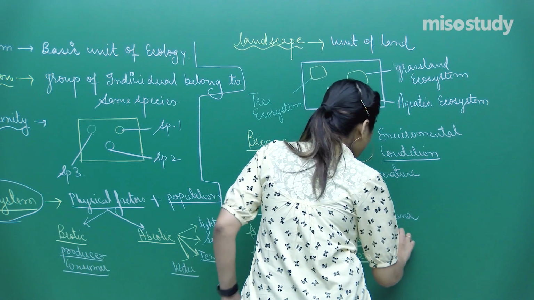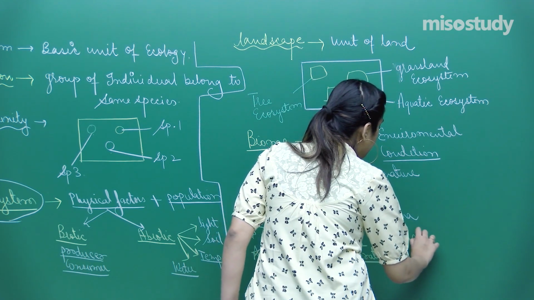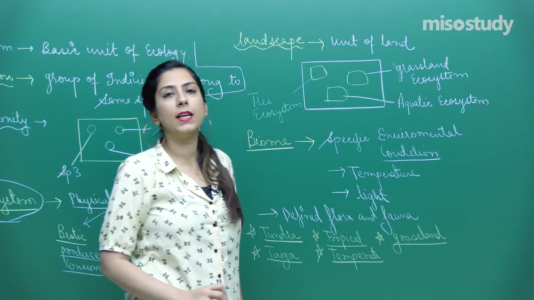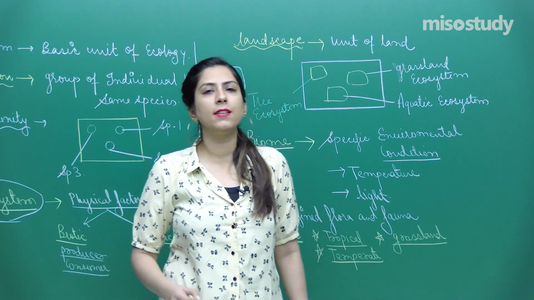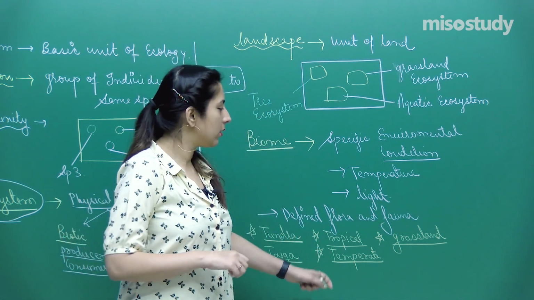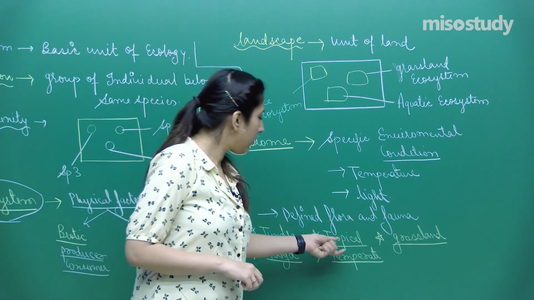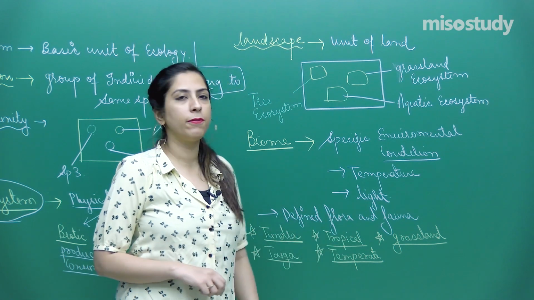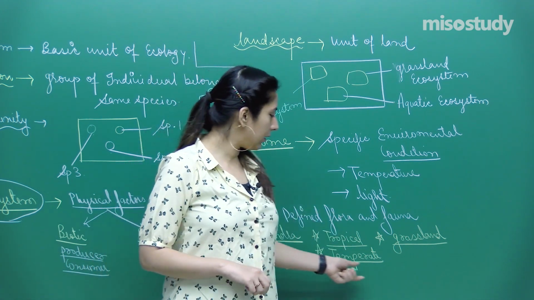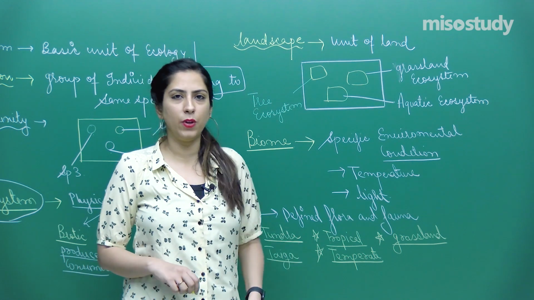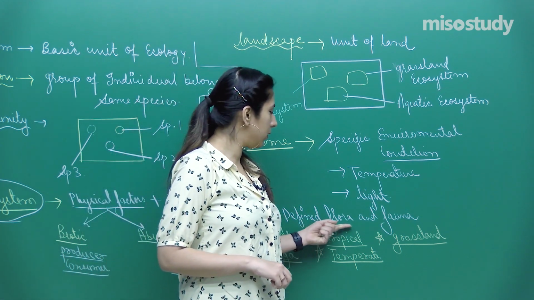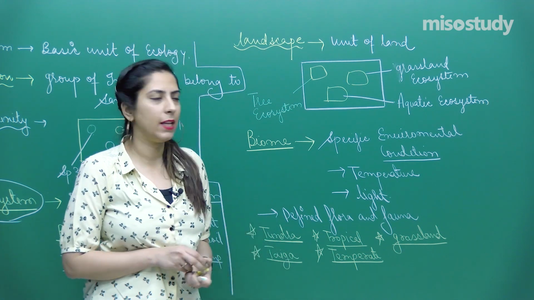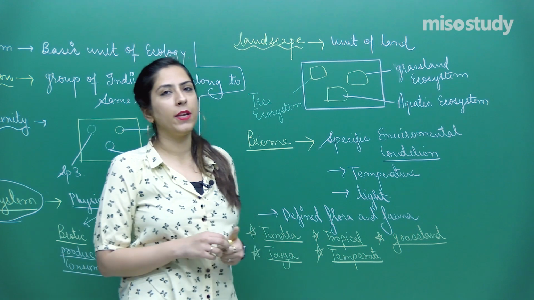Similarly, some are grasslands, and in the grassland there are further subcategories like savannas. So trees, scattered trees with grasses, they all come under this category. So tropical regions will have specific environmental conditions, some specific trees and fauna. Similarly, in temperate conditions, different conditions will be seen. Hope you are clear with these two important words, flora and fauna. Flora means plants and fauna means animals. So this was the biome, right?